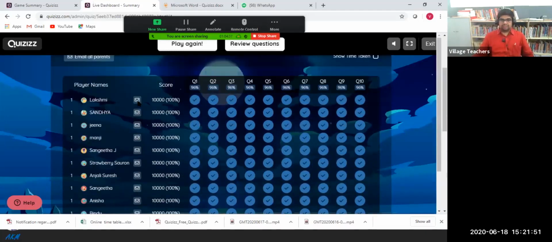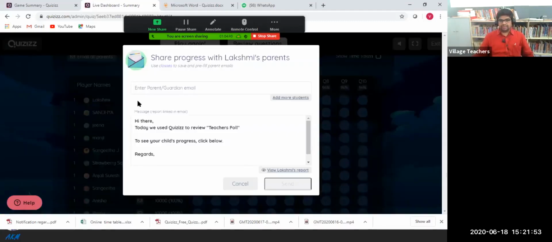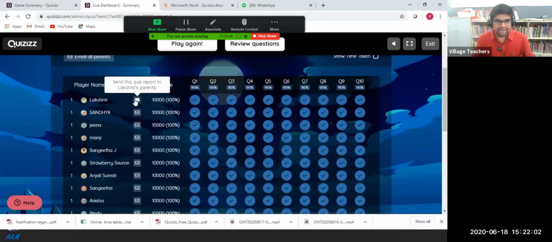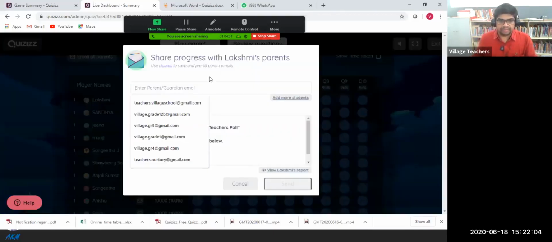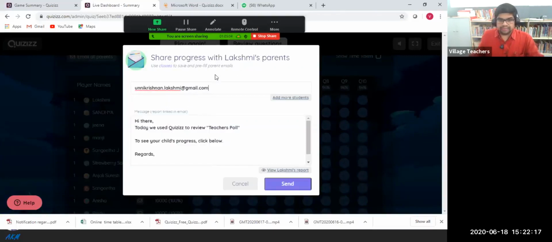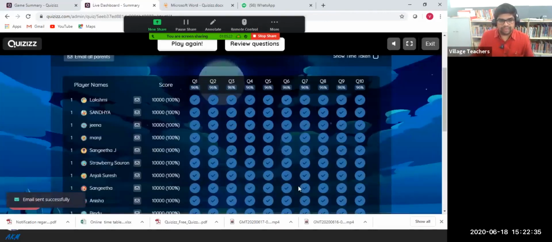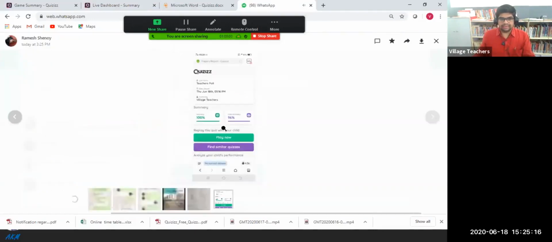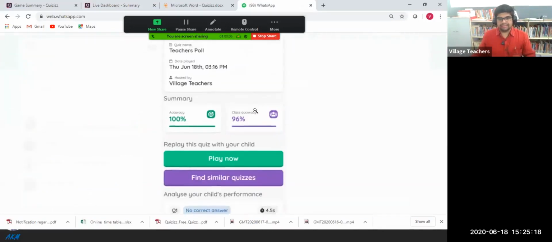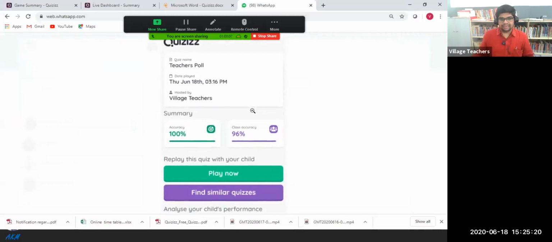There is an option to send email. You can send the email to the parents. Anyone can tell me one email ID. Lakshmi ma'am, could you please tell me your email ID? unnikrishnan.lakshmi@gmail.com. Correct, no? Yes, sir. So I can edit here. It's very easy to send. The mail will also be sent from my login. You can see my screen, right? Yes, sir. So like this, we'll get the message.